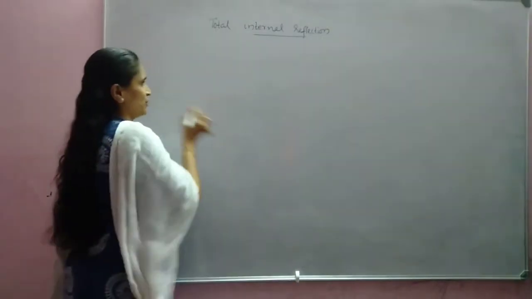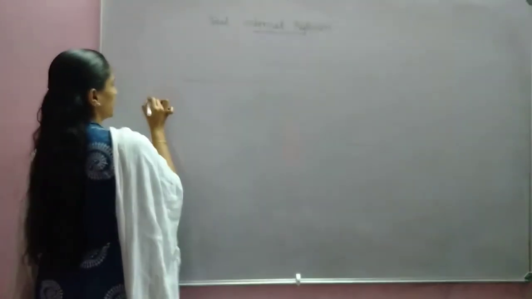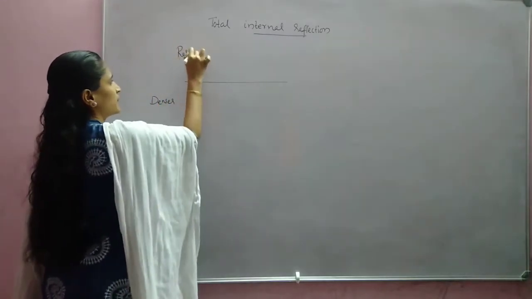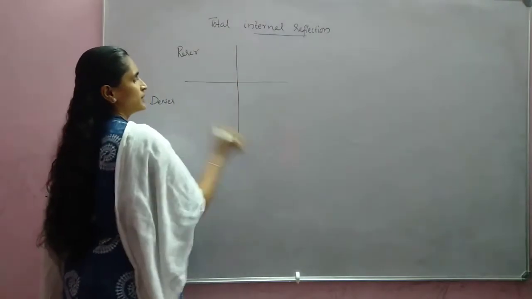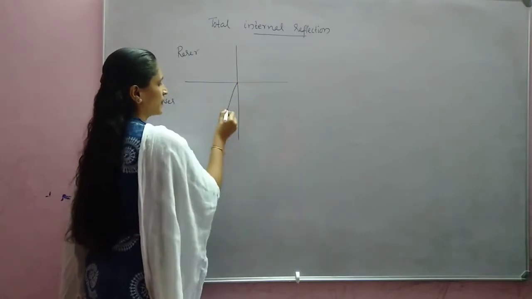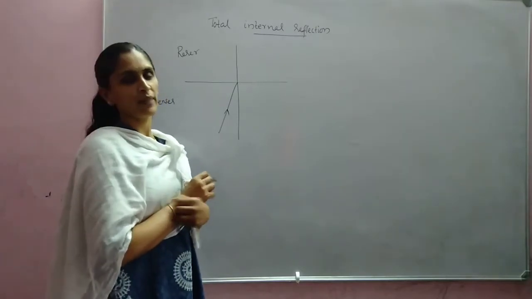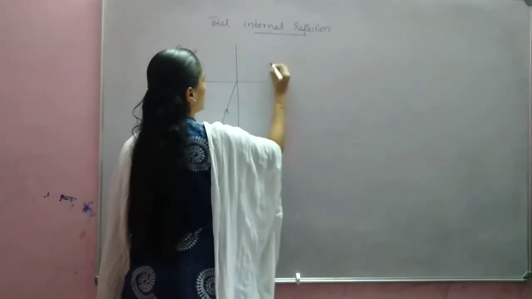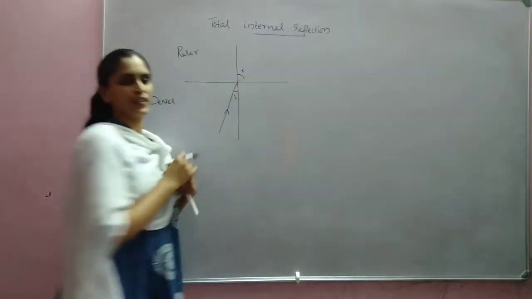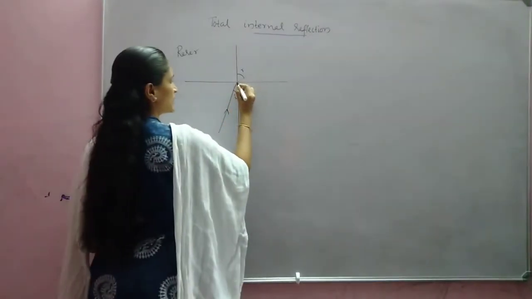Total internal reflection is the phenomenon observed when light is traveling from a denser to a rarer medium. So here we are drawing the normal. A ray of light is incident. What will happen? If a ray of light is incident from a denser to a rarer medium, it will bend away from the normal, which means the angle of incidence will be less than the angle of refraction. Again, if we increase the angle of incidence, what happens?